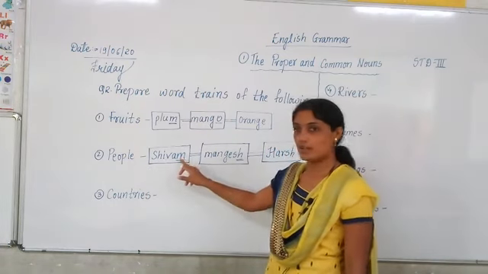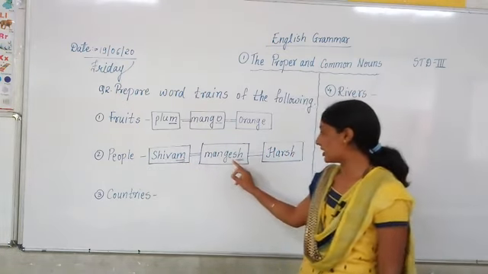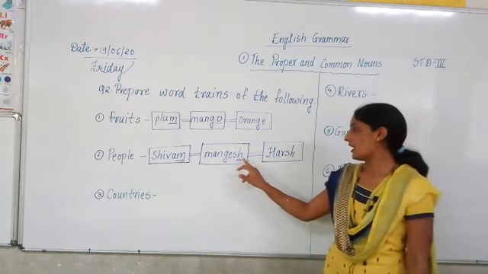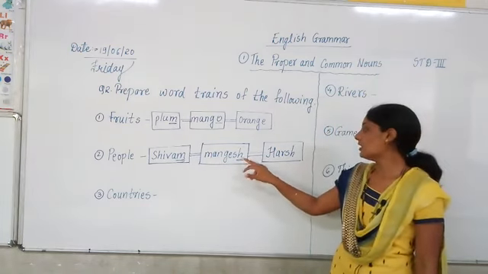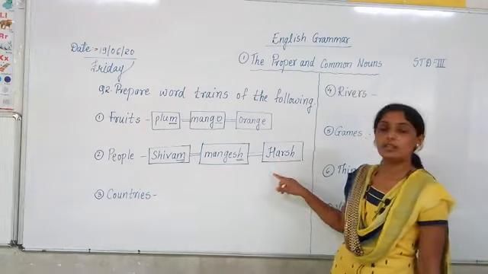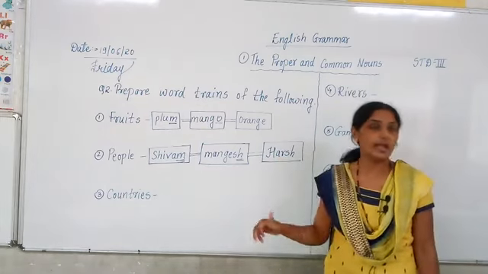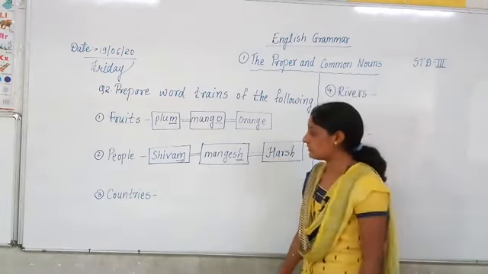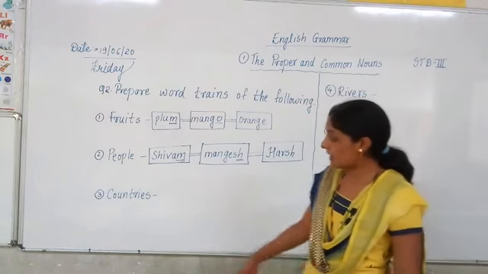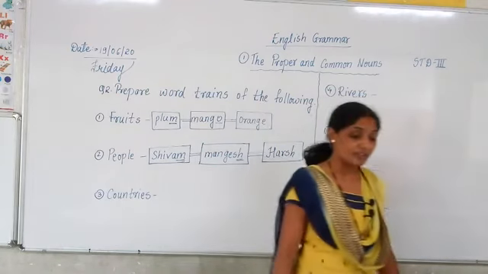Shivam, the last letter is M. From M we have made the word Mangesh. Correct? Then H is the last letter. So from H we have written another new word, that is Harsh. Have you understood? Now the next example, or next train, which we are going to do is of countries.